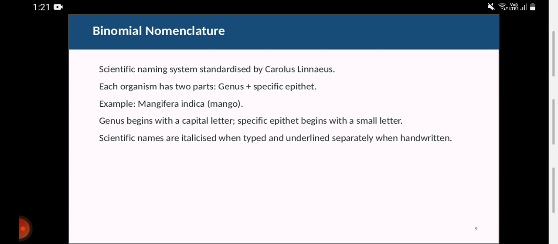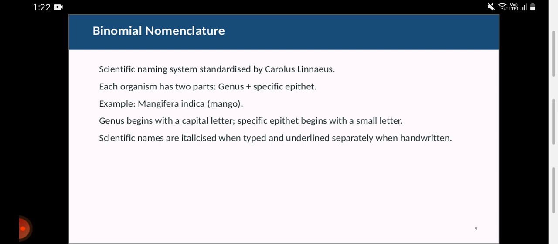Each organism has two parts, genus and specific epithet. Example, Mangifera indica, that is the scientific name of mango. Genus begins with the capital letter M. The species epithet begins with a small letter. This Mangifera indica should be separately underlined and written in italics. The genus, the first word, is capital, and the species word, indica, should be in a small letter, separately underlined and written in italics.